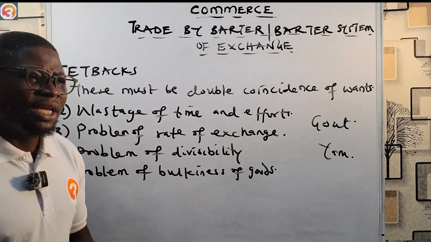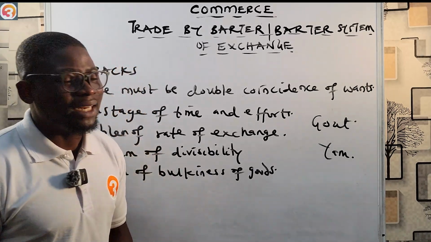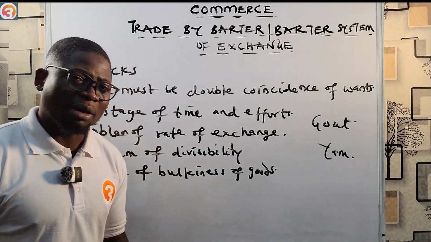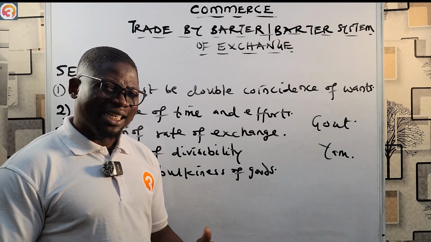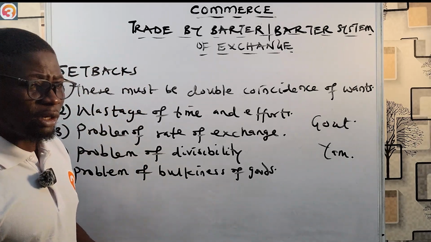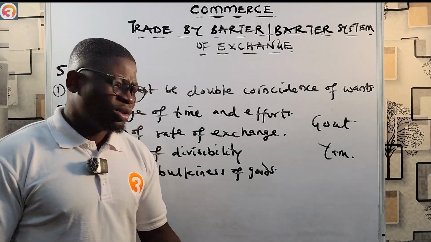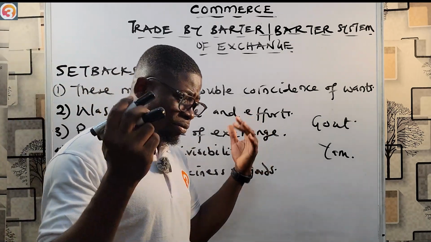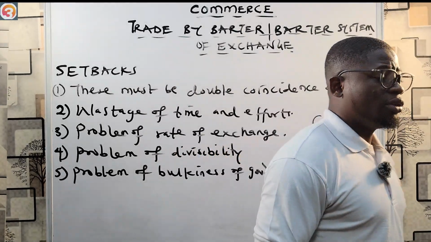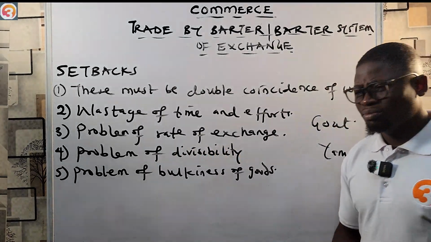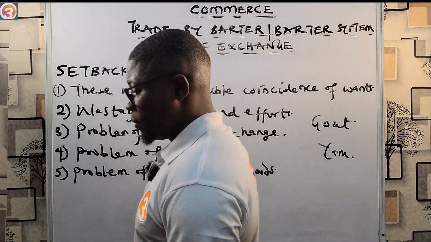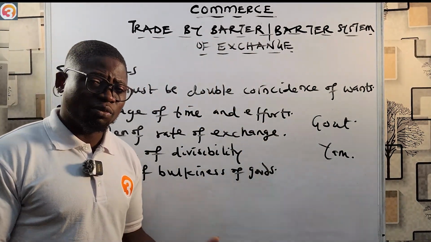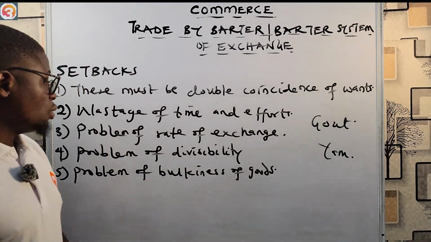And of course, he will need to be carrying them up and down, looking for who wants to exchange them, not buy, because we are not talking about money. Money is not the medium here. It's exchange. I need to look for who wants my tomatoes for what I want. So the problem of bulkiness of goods arises. I'll carry 1 full basket of tomato on my head, looking up and down for who will give me yam. The farmer has to store the tomato somewhere, and it can get spoiled. So that is one problem.